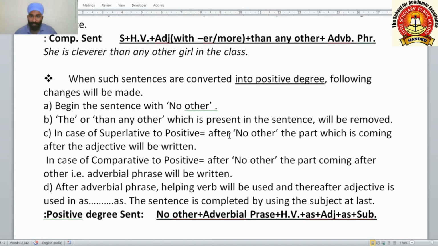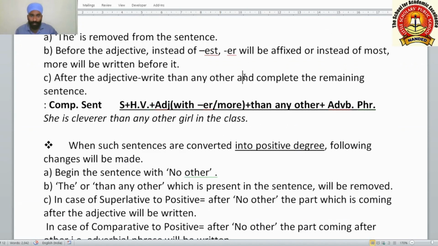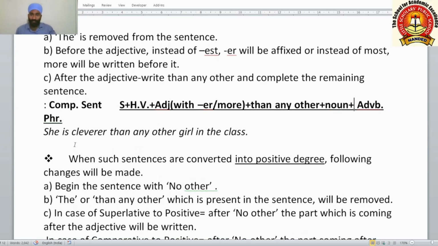After that, complete the remaining sentence, meaning the noun, thereafter the adverbial phrase. Comparative degree sentence: subject plus helping verb plus adjective with er or more plus than any other plus the noun plus the adverbial phrase. She is cleverer than any other girl in the class.